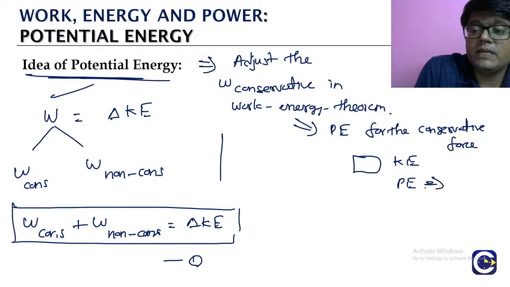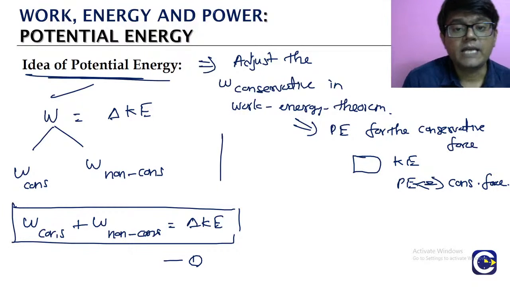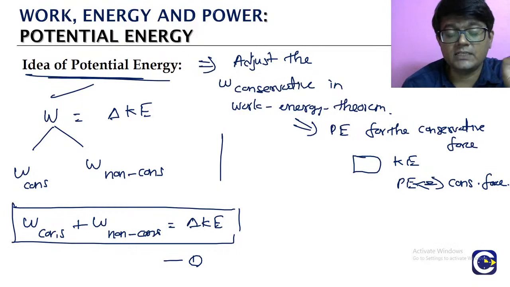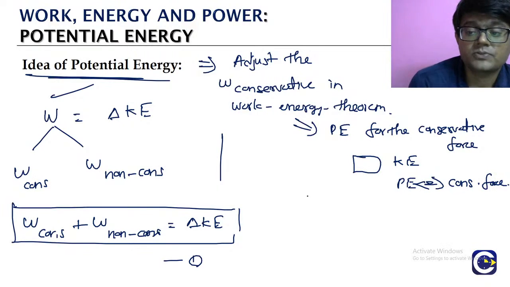This is going to be linked to what? The corresponding conservative force. Kinetic energy is possessed by that single particle, but potential energy is due to the interaction between the particle and the respective conservative force.